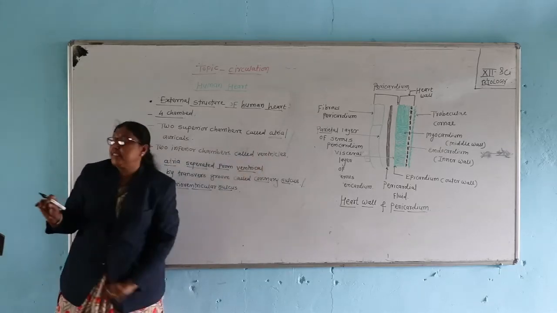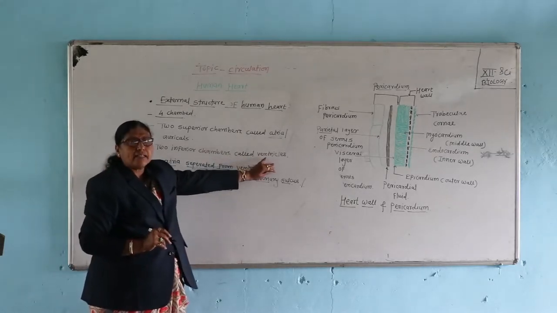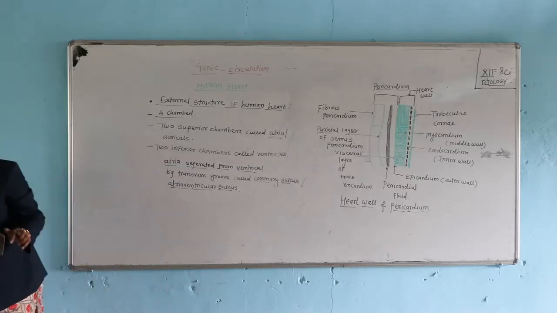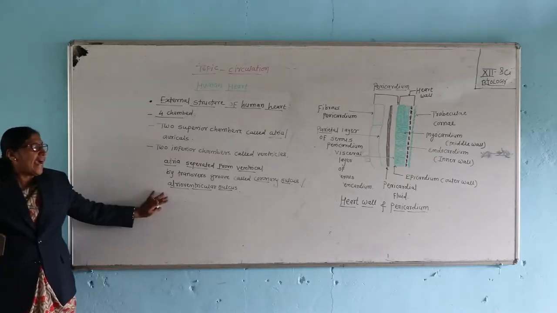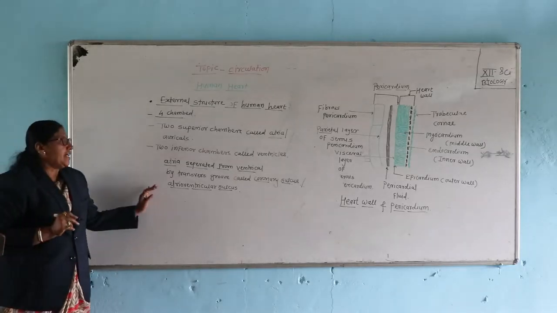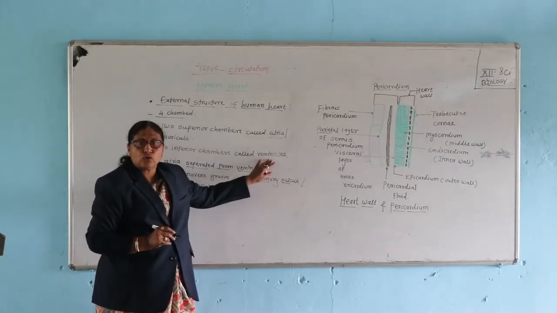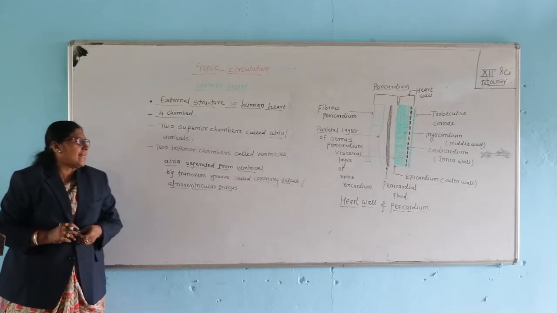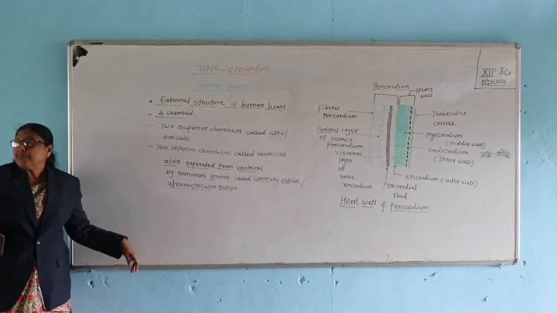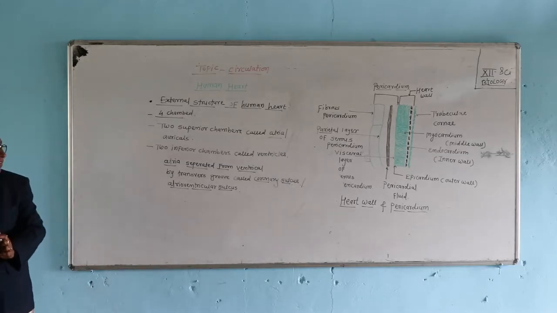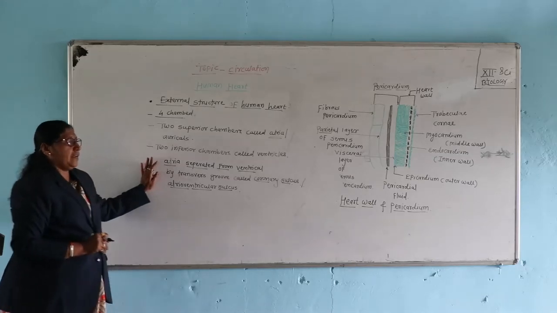The two ventricles are externally separated from each other by two grooves, called the anterior and posterior interventricular grooves.